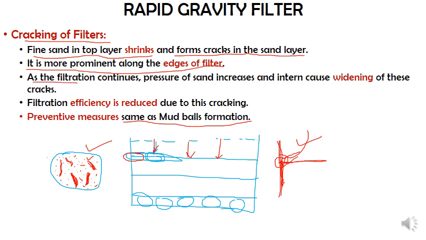As the filtration continues, pressure on the sand increases. In turn, it causes widening of these cracks. So crack widening will be there, and filtration efficiency is reduced due to this cracking. Again, the remedy and preventive measures are the same as for mud ball formation. So this is regarding the third operational trouble we have and how to solve it.